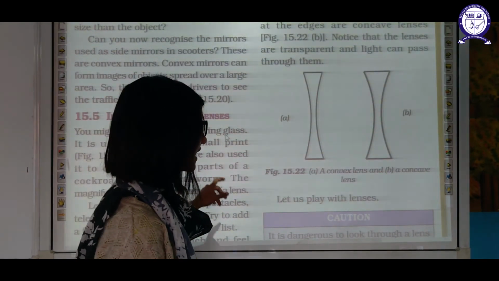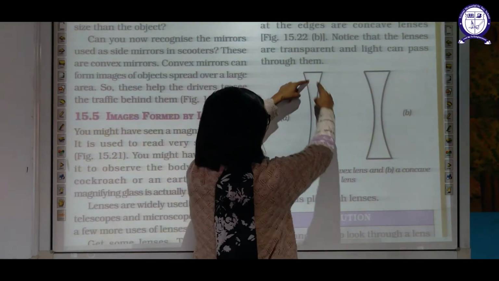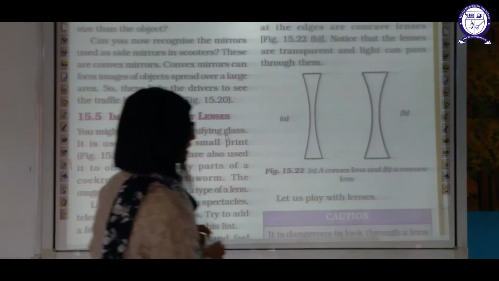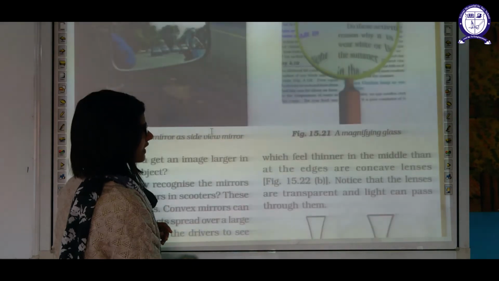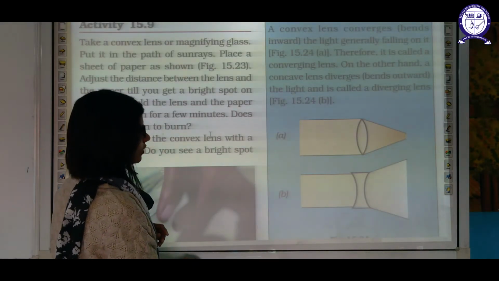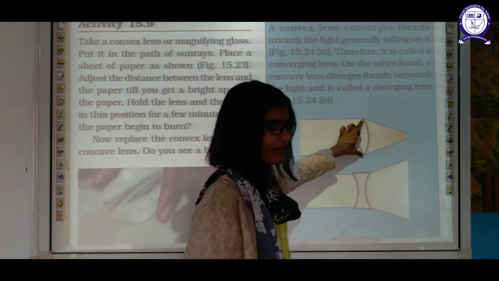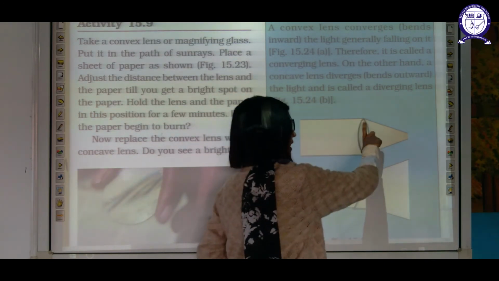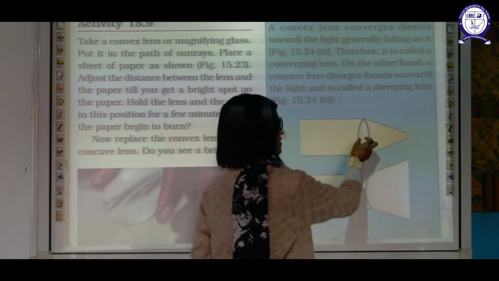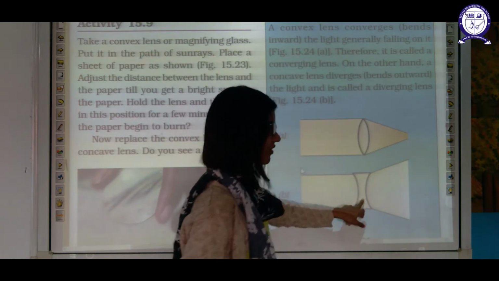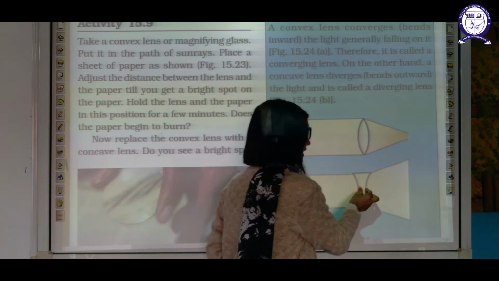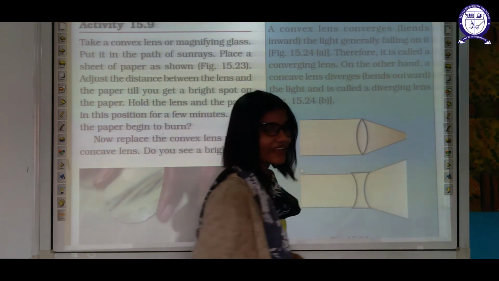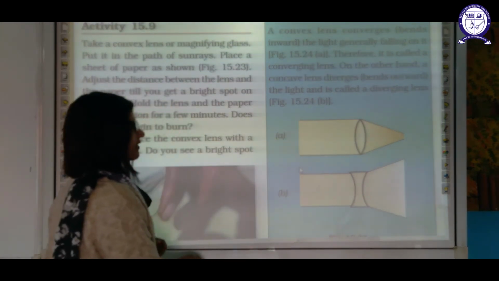Convex lens has pointed edges and in the middle it is thicker. This is not the correct image. Let me try to find it. Yes, this is the image of your convex lens and this is the image of your concave lens. Convex lens is pointed at the edges and it is thicker at the middle. But in the case of concave lens, it is thinner at the middle and thicker at the edges. This is the difference between concave and convex lenses.